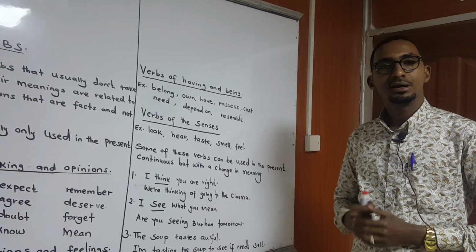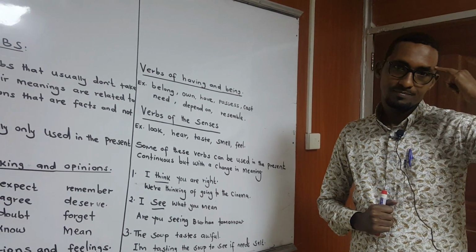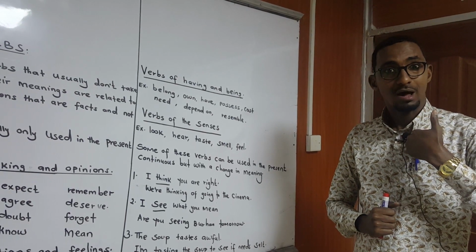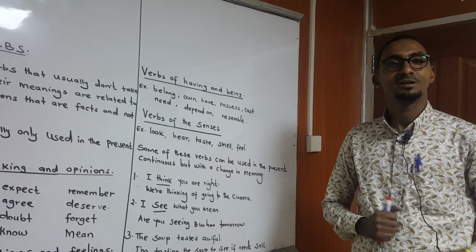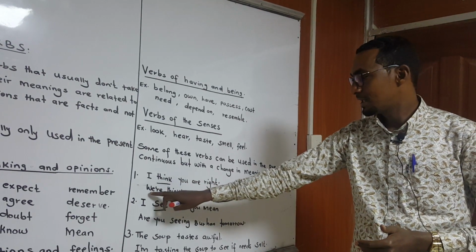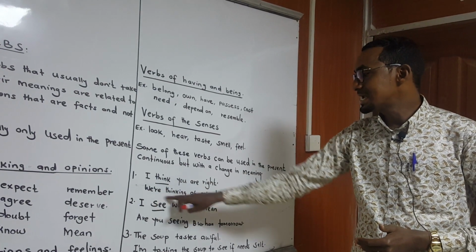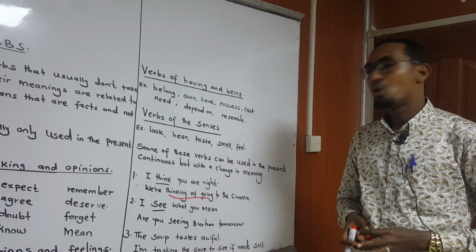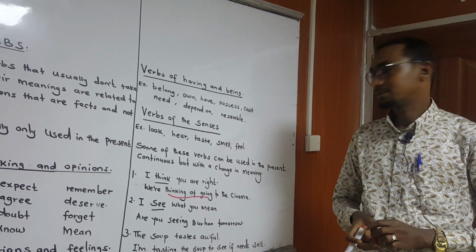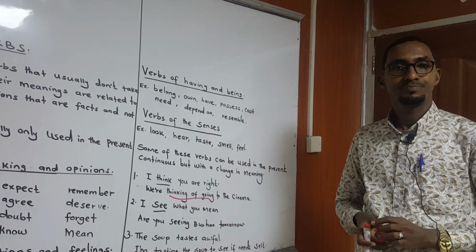I think you're right. It's an opinion. Am I right? I think you're right. It's an opinion, so here it's a state verb. Next, we are thinking of going to the cinema.